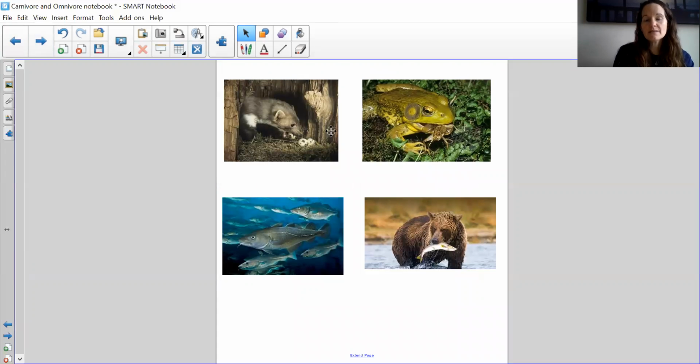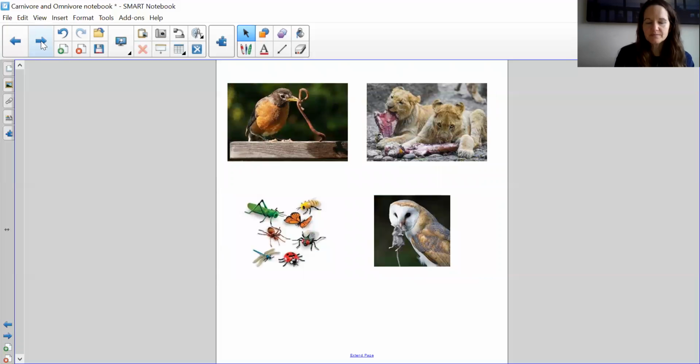So an animal that might eat eggs or steal eggs from a nest. Eggs would be considered meat. This toad is eating an insect. So a toad would eat meat because it's eating another animal. This bear is eating fish. So the bear would be a meat eater because it eats fish. It eats another animal. And then you have other types of fish like piranhas who eat other fish. So it would also be a meat eater.